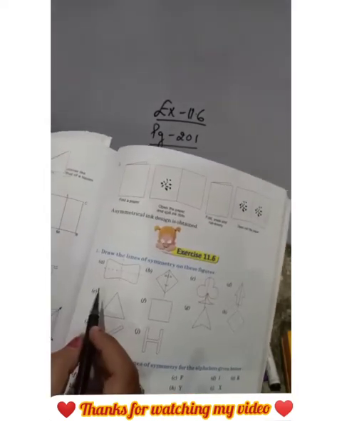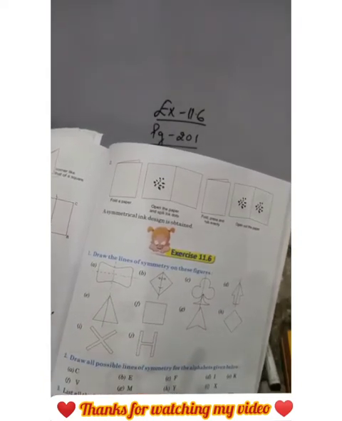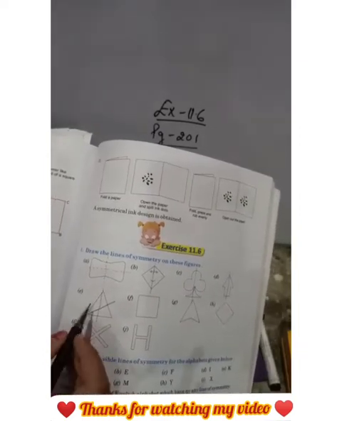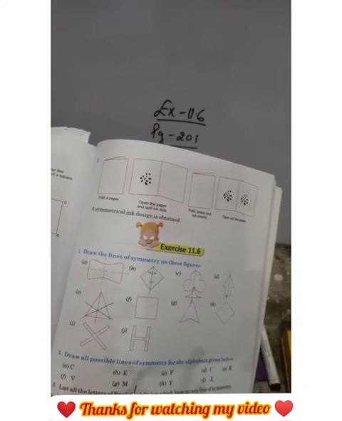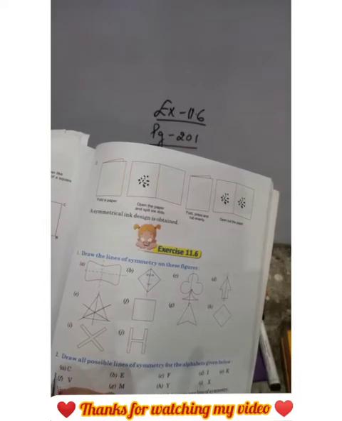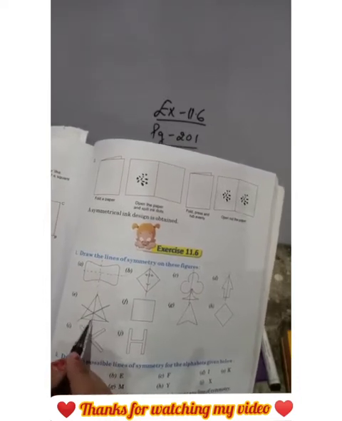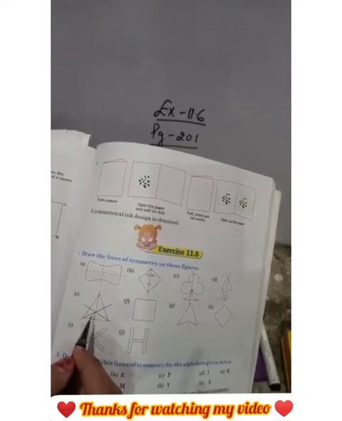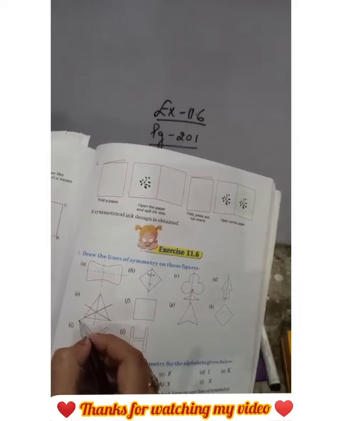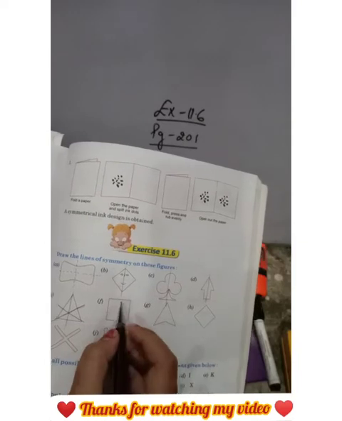Next question, next part. This is a triangle. If we divide it like this also, and if we divide it like this also, this is called an equilateral triangle. Equilateral triangle means जिसकी सारी sides equal होती हैं. इसके 3 sides हैं तो तीनों sides equal हैं, तो 3 sides means 3 lines of symmetry. इसमें हमारे पास 3 मिलेंगी, 1, 2 and 3. 3 lines of symmetry.